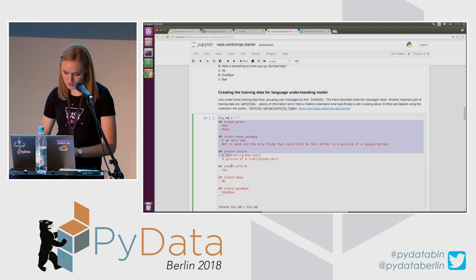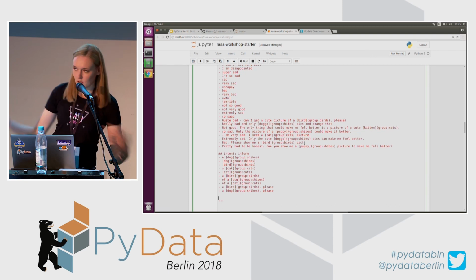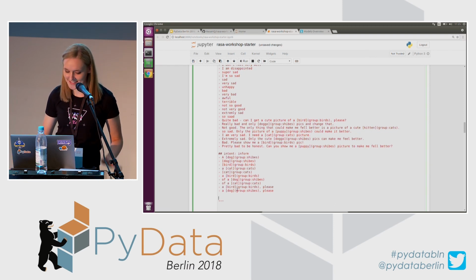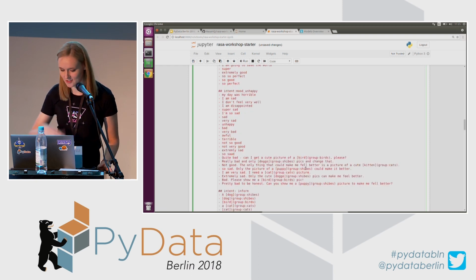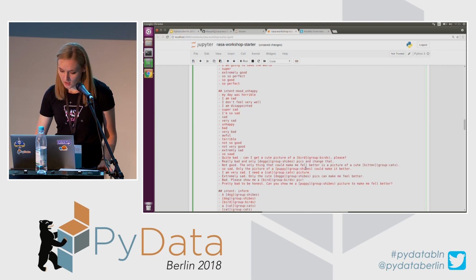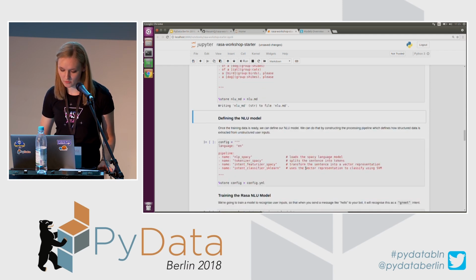I'm going to simply provide this data here. As you can see, just a few more examples of a user wanting to see a picture of a dog or a cat and so on, or saying that the user is unhappy and so on.